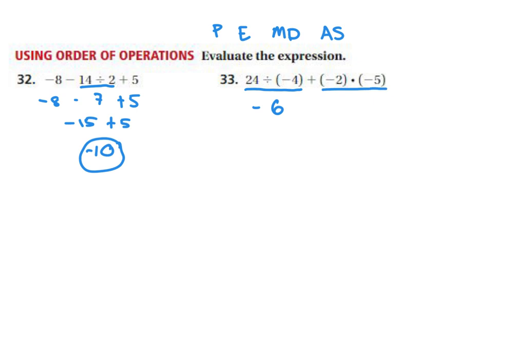My signs are the same, so I know that my answer will be positive, and 2 times 5 is 10. I bring my addition sign down, and I have -6 plus positive 10, so that would be 4. And I know my 4 is going to be positive because my bigger number was positive.